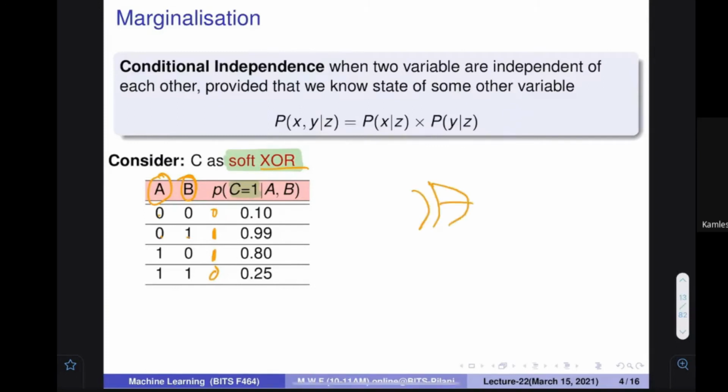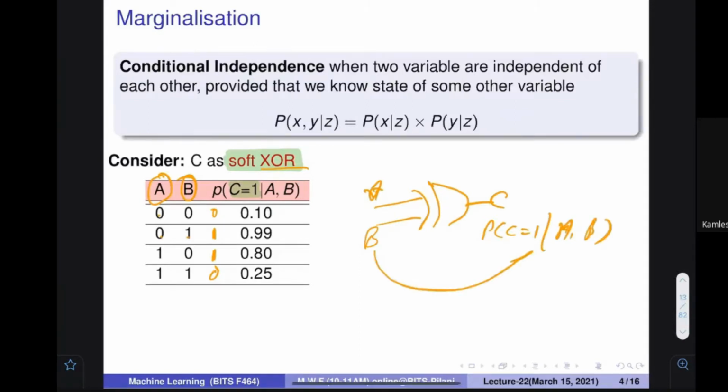I think this is the symbol of XOR. Am I right? If you say A and B over here, you get the C value over here. So what is the probability that C is equal to 1 given A and B? If you specify these two values, what is the probability? In this particular case it should be 0. So what is the probability of 1? It should be 0, but there is some probability.